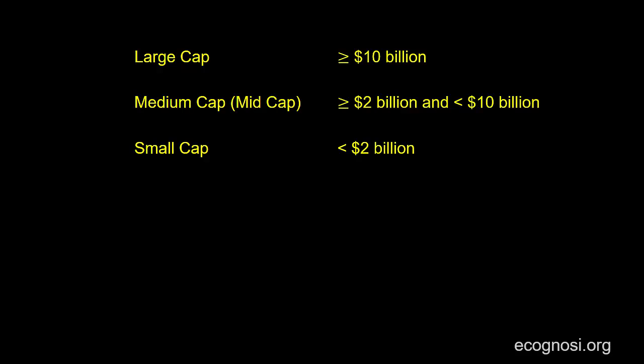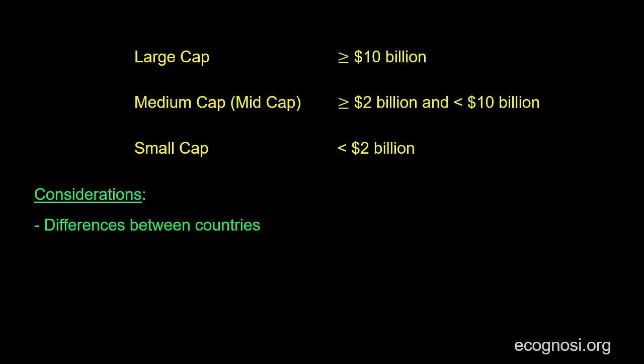Let's now go through some considerations of classifying companies into different categories based on their market cap. One thing to bear in mind is that the values above might hold true for the United States, but not necessarily for other countries. For example, what constitutes small cap in the United States might be a large cap company in a country where financial markets are not as developed as in the US.